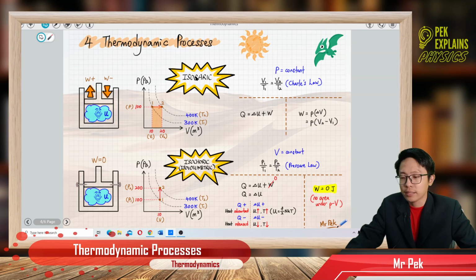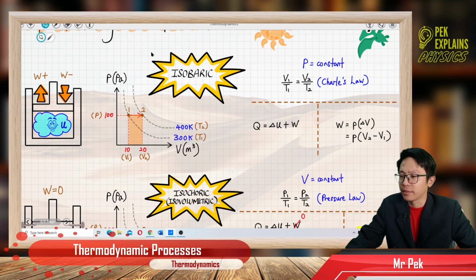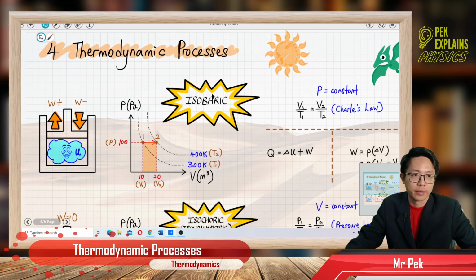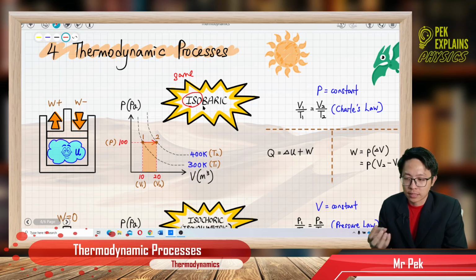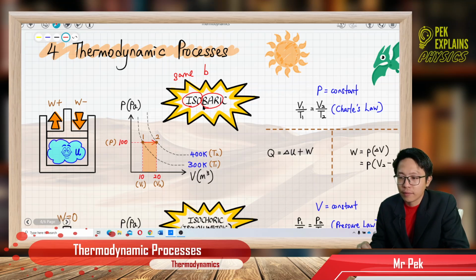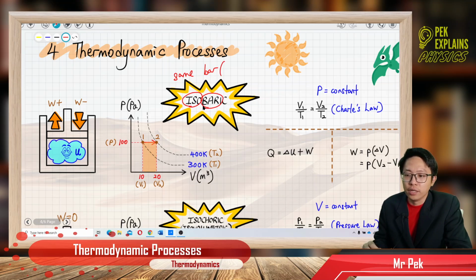All right, so let us start with the isobaric process. What is the isobaric? What do you understand by isobaric? The word isobaric: iso itself means same or constant. Baric, bar. What does bar mean? Bar is actually a unit of pressure. Have you heard about the barometer before?